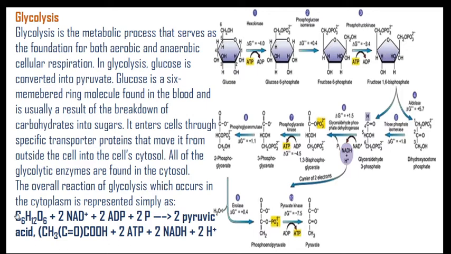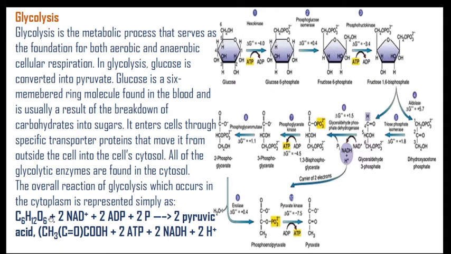So this is the chemical formula of glucose, C6H12O6. This is the glucose molecule. Then for the conversion of a glucose molecule into pyruvic acid, there is a need of 2 NAD, 2 ADP and 2 molecules of inorganic phosphate.